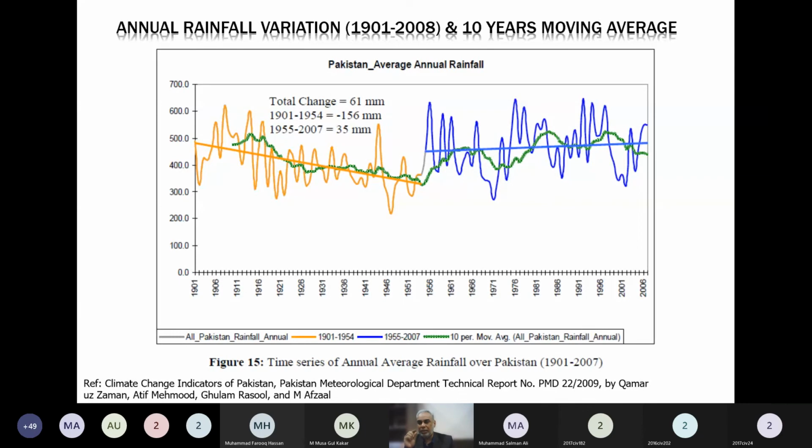490 millimeter is a depth unit. So if somebody wants to convert it into a volume unit, they should multiply it with the area of Pakistan. Then we will be getting how much volume of water in cubic meter or kilometer cube, or another unit we use frequently in Pakistan for volume, which is acre feet. If 1 feet of water is standing on 1 acre of land, that volume of water is called 1 acre feet.